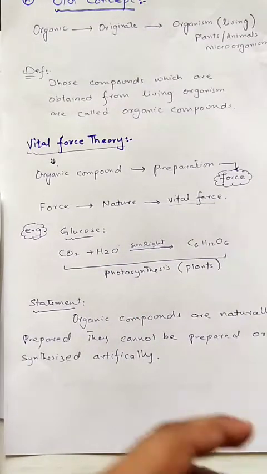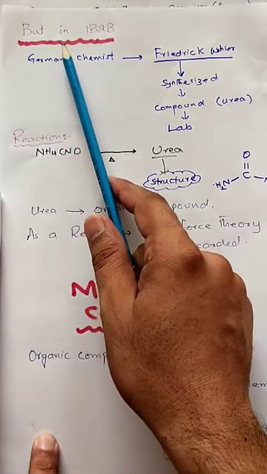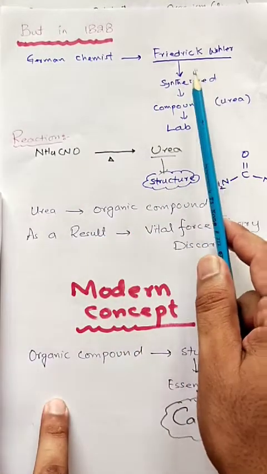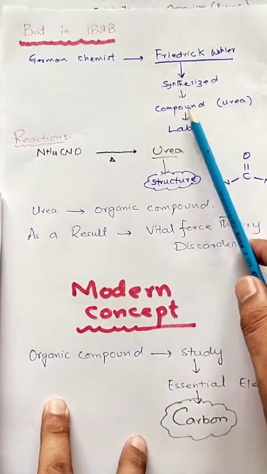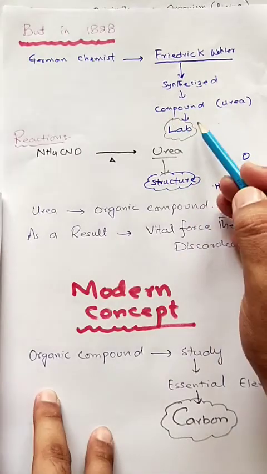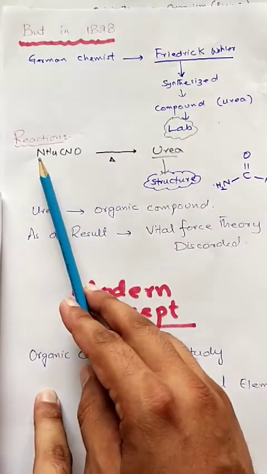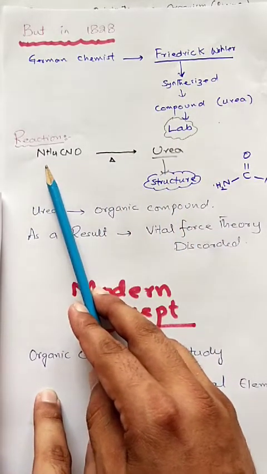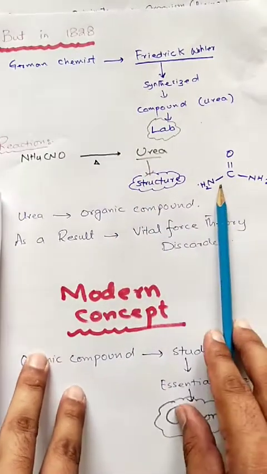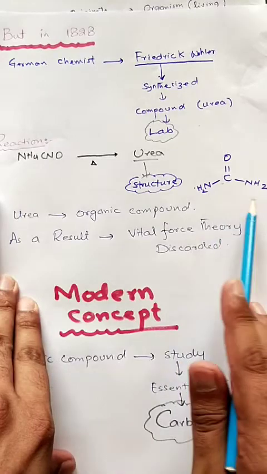But this theory was discarded. It was discarded when in 1828, a German chemist, Friedrich Wöhler, synthesized the compound urea in a laboratory, means artificially. He prepared this compound when he heated ammonium cyanide. The compound formed is known as urea, and the structure of urea is C double bond O, NH2 and NH2.